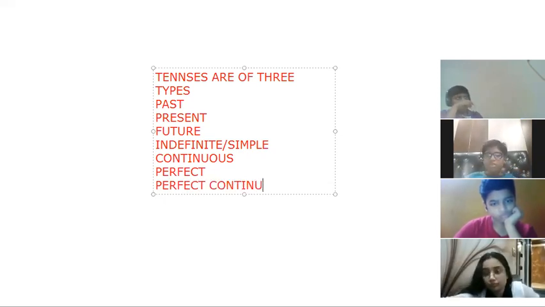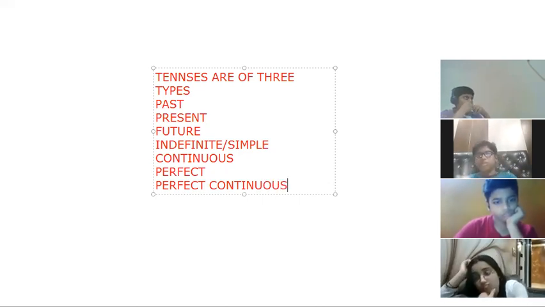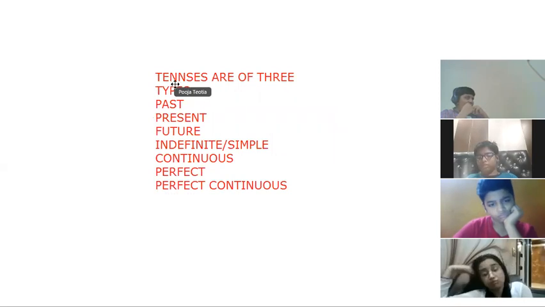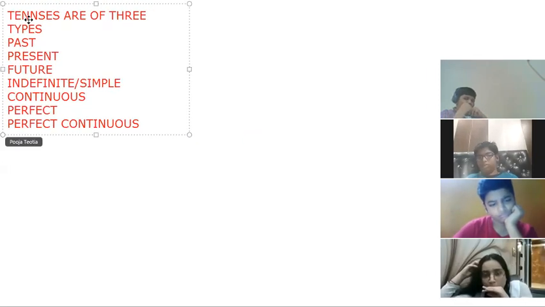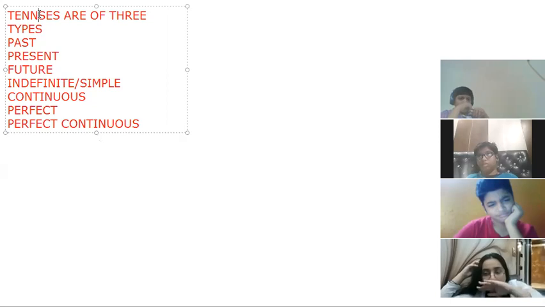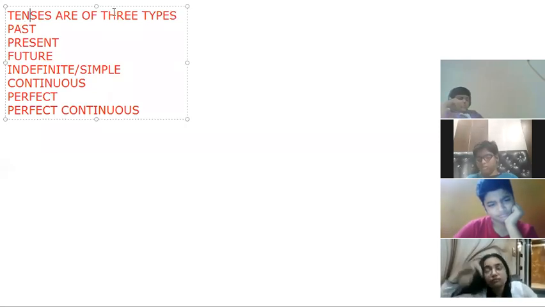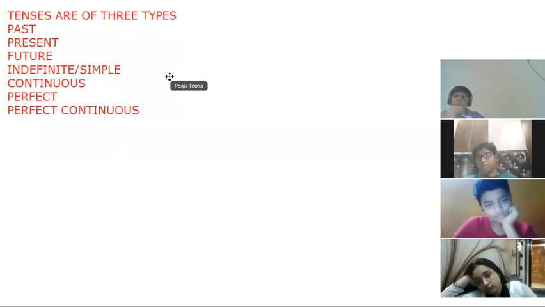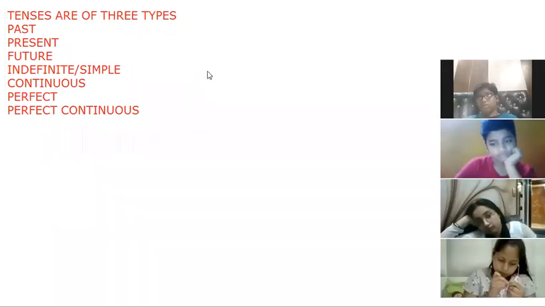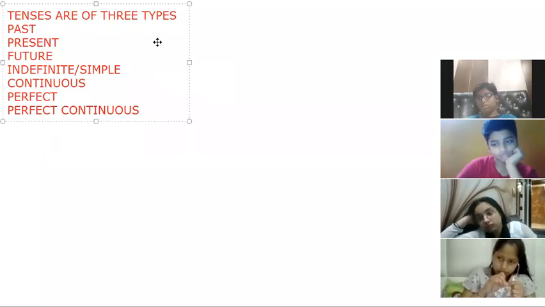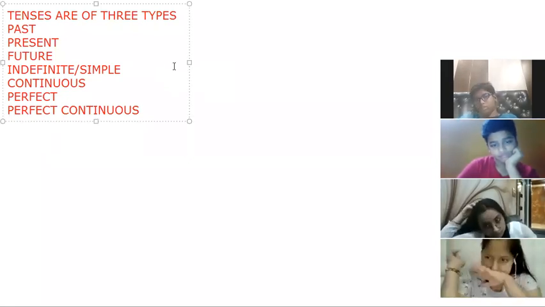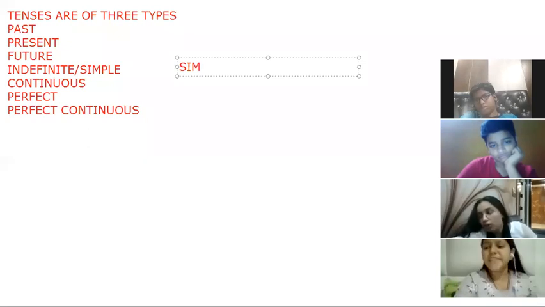Then we have the next type, perfect continuous. But right now we are going to study simple present, simple past, and simple future. So now we are going to study simple present. Yesterday in the previous class we learned about simple present tense and its formula.